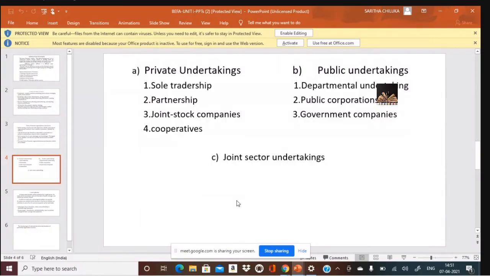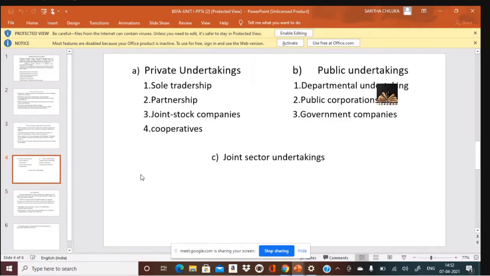Then joint stock company refers to when the operations are too big and huge capital is required. And the last one is cooperative societies. Cooperative societies are not for profit motive, just for the mutual benefit of their members. Examples are a cooperative credit society, a cooperative weaver society, a cooperative farmer society, formed only for the mutual benefit of members who bring in an equal amount of investment to run the societies.